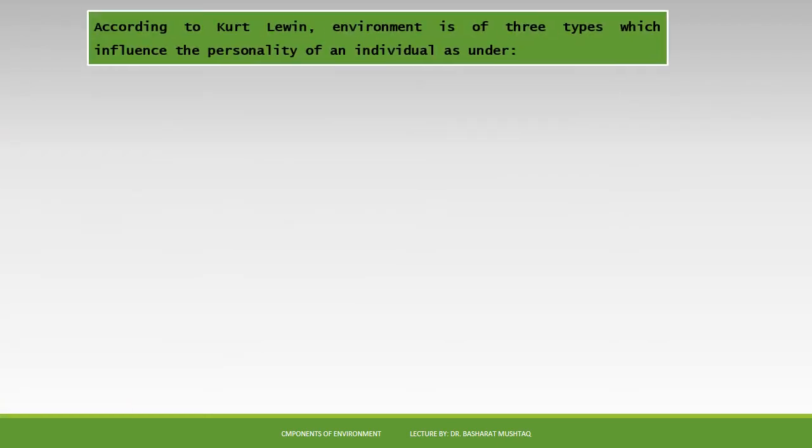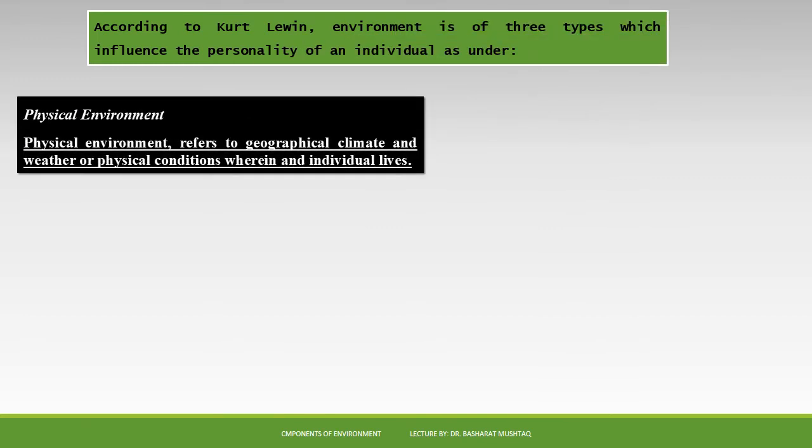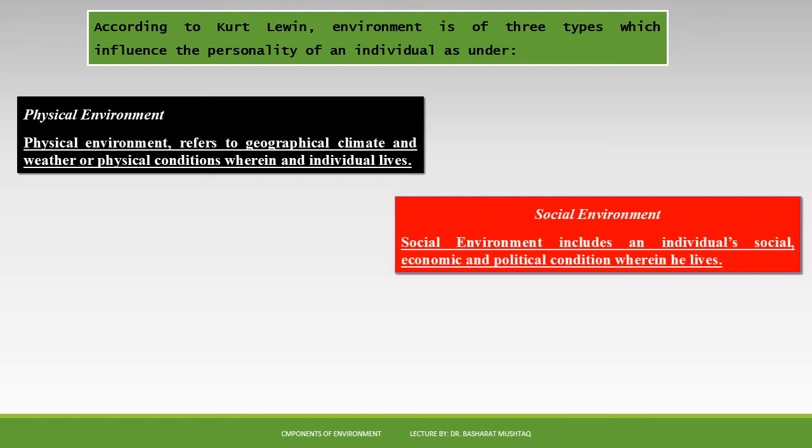Dear friends, according to Gottlieb, environment is of three types which influence the personality of an individual. These three types are basically related to the activities of humans and the different microenvironments associated with them. Among them, the physical environment is the first. It refers to the geographical climate, weather or physical conditions where an individual lives. Second is the social environment. It includes the individual's social, economic, and political conditions where he lives.